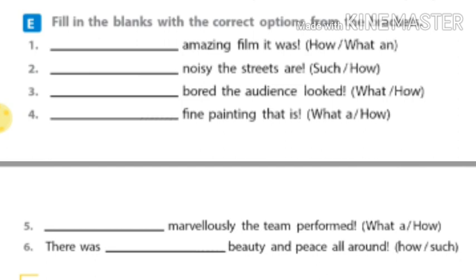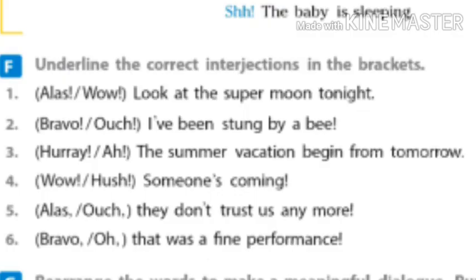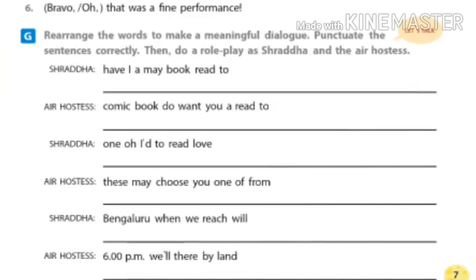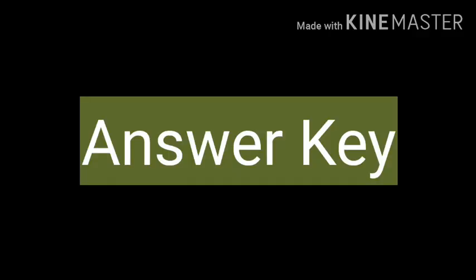Page number 7. F. Underline the correct interjections in the brackets. Two options are given there, we have to select the correct one. Then G. Rearrange the words to make meaningful dialogue. Punctuate the sentences correctly. I have attached the answer keys of all these activities with the notes. You can check it, but before that, you should complete all these activities.